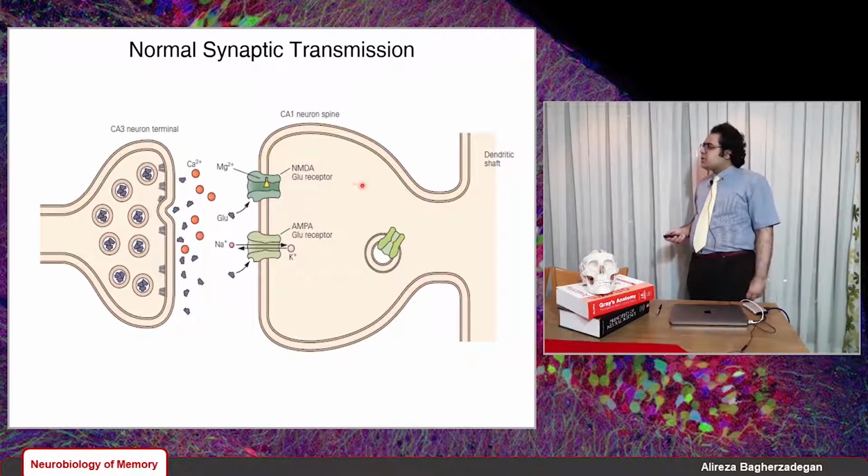That depolarization in normal synaptic transmission is not strong enough to relieve the magnesium blockade of these NMDA receptors and activate them. We still don't have that depolarization because we don't have a very strong presynaptic release of these neurotransmitters. We don't induce LTP. We don't use that tetanic stimulation, that high frequency stimulation of these CA3 neurons.